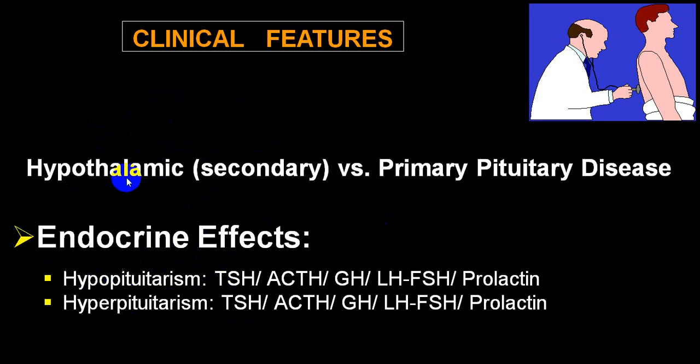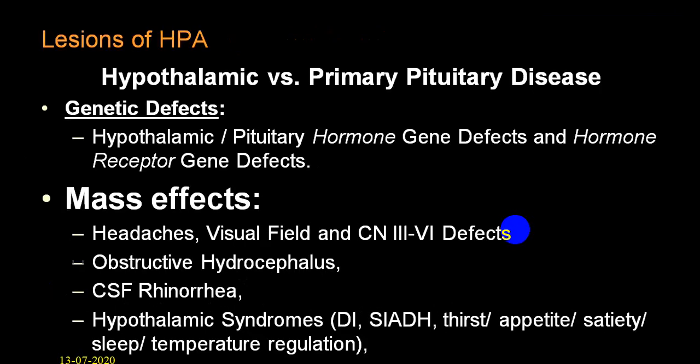Plus, because of the tumor, it will produce a mass effect, raised intracranial pressure, destruction of the clinoid process of the pituitary gland, and the sella turcica will be widened. You will also have papilledema. There will be a pressure effect on what we call the optic chiasma. These will all be secondary effects because of a tumor of the hypothalamus or a tumor of the pituitary glands. So these are the clinical features you can come across.